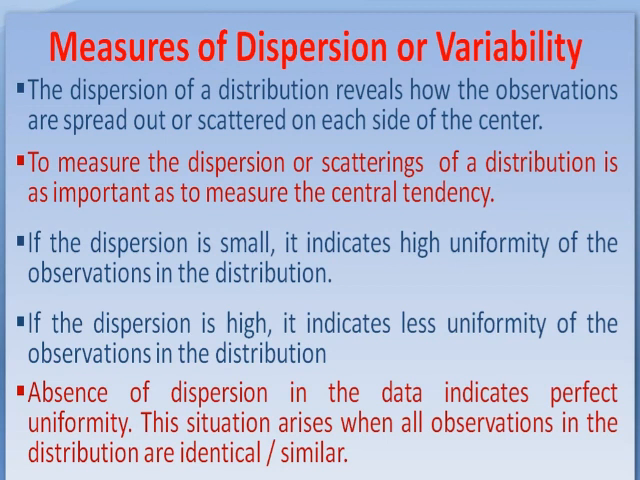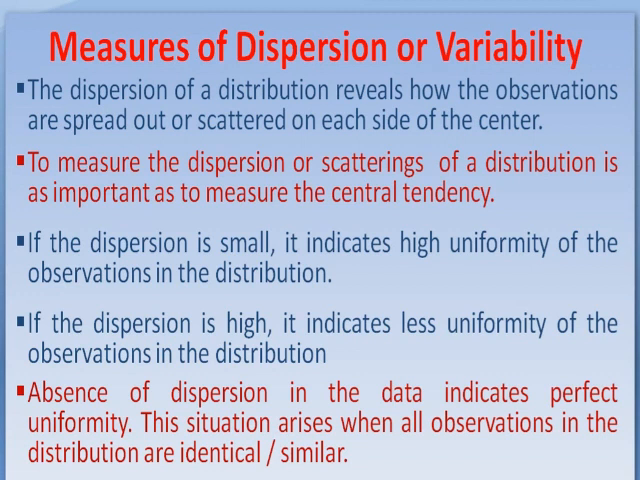The dispersion of distributions reveals how the observations are spread out or scattered on each side of the center. Center is the middlemost value, called the measures of central tendency, that is mean, mode or median. Mean के लेफ्ट और राइट साइड में आंकड़ों का बिखराव कितना है, that we have to measure through the measures of dispersion. If the dispersion is small, it indicates high uniformity of the observations in the distribution.